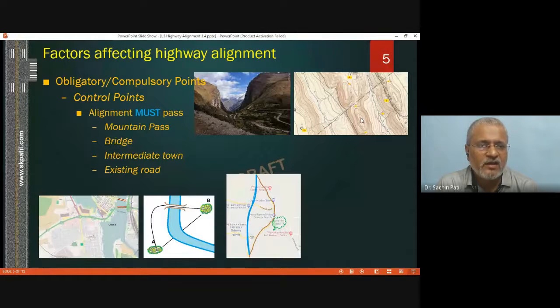Our highway alignment must pass in between these two hills such that our cost of construction will reduce. This highway alignment must pass through these hills, which is seen on the left side of the diagram. Another compulsory point through which the highway alignment must pass will be a bridge.